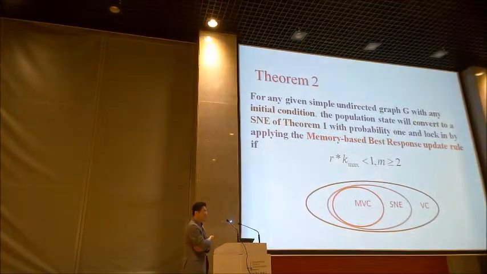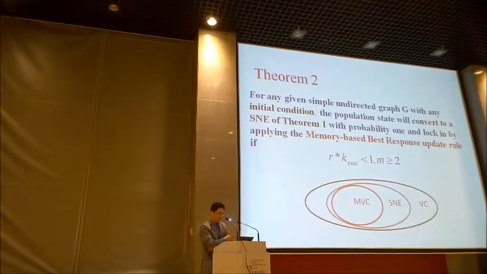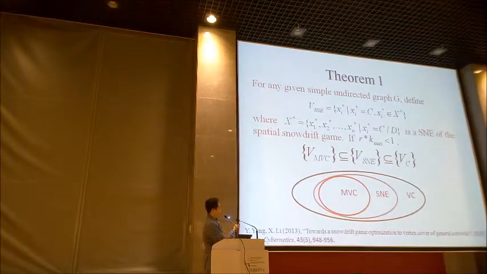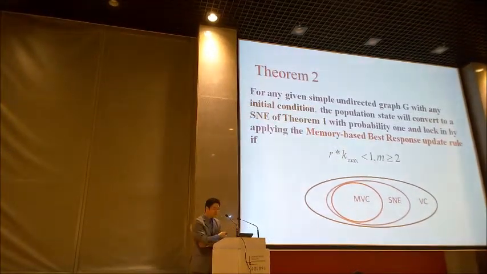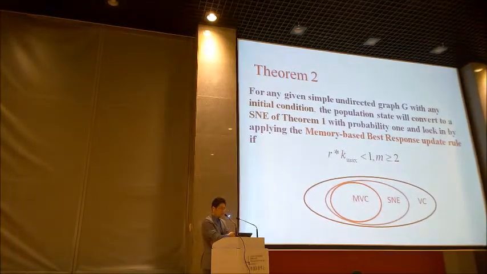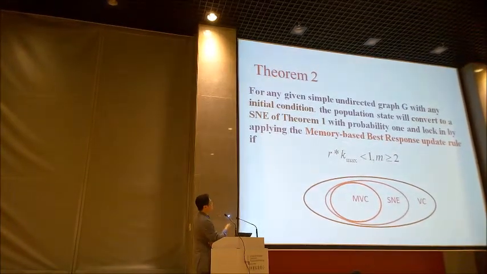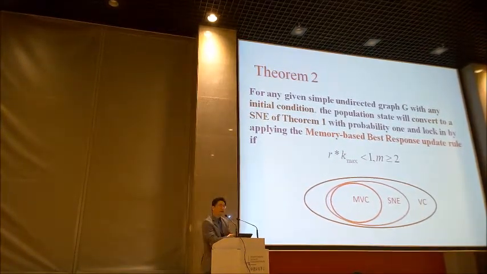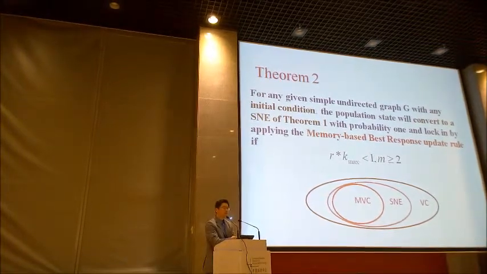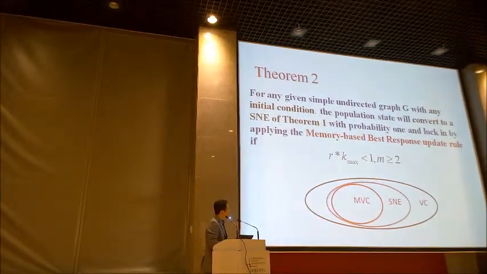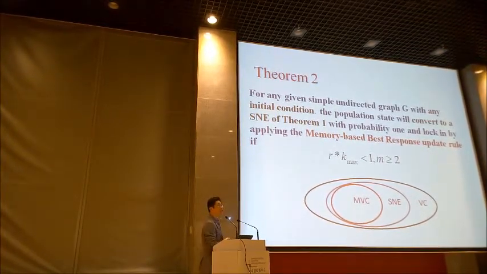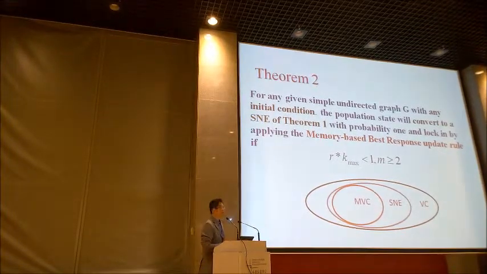We also find that if we want to achieve such MVC states, we should not only have the previous condition, but also require the memory-based best response updating rule. Besides, R times the maximum degree should be less than 1, and the memory length should be larger than 2, at least two memory steps. If these conditions are satisfied, we can finally achieve such MVC states with sufficient running time.